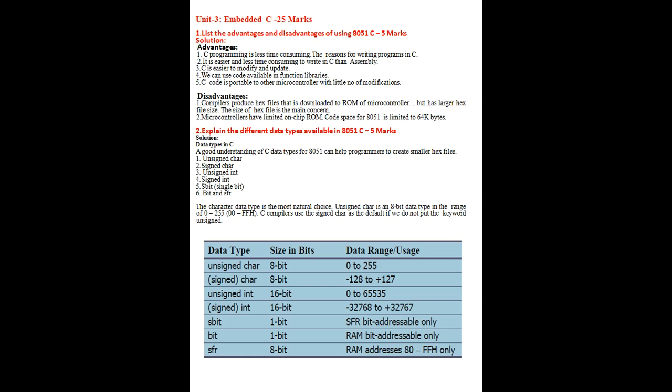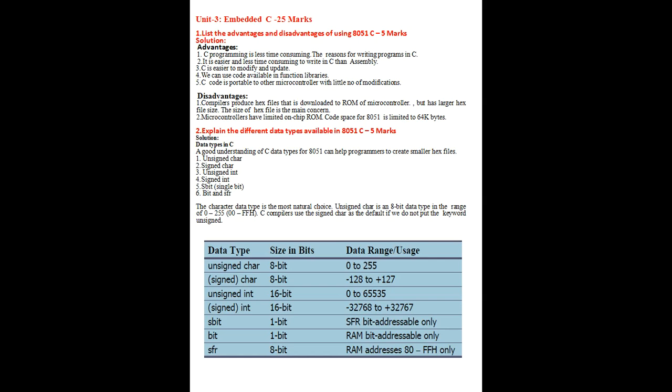Next data type is unsigned int. It is 16 bits in size. Data range is 0 to 65,535. Next data type, signed int, again 16 bits. It gives the data range for positive as well as negative. Range starts from minus 32,768 to plus 32,767.